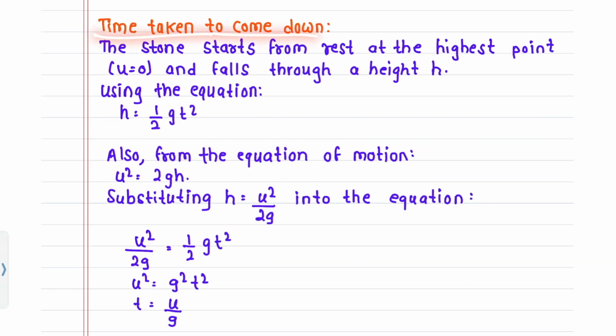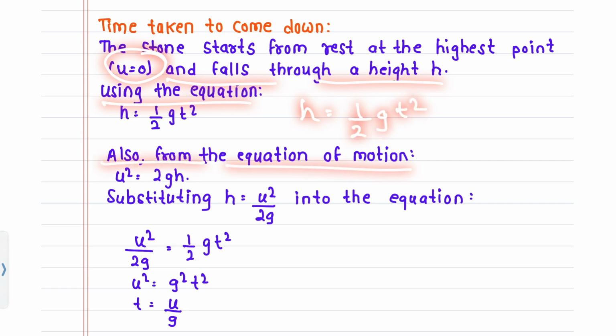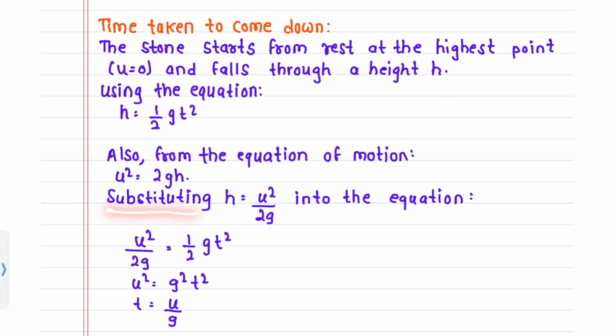Time taken to come down. The stone starts from rest at the highest point, u equals 0, and falls through a height h. Using the equation h is equal to 1 upon 2 g t square. Also from the equation of motion, h equals u square upon 2g. Substituting h equals u square upon 2g into the equation.